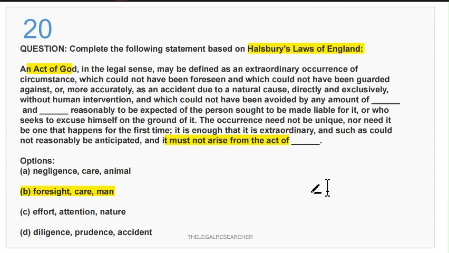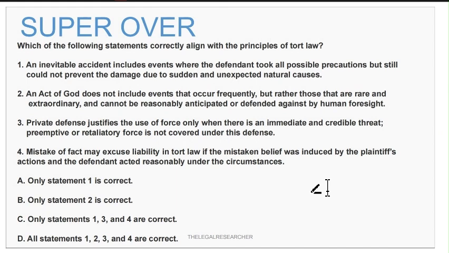Now all the questions we have completed. Now let's move to the super over final question. If anybody has the same number of answers correct and the same number of answers wrong, then here is a tiebreaker question.